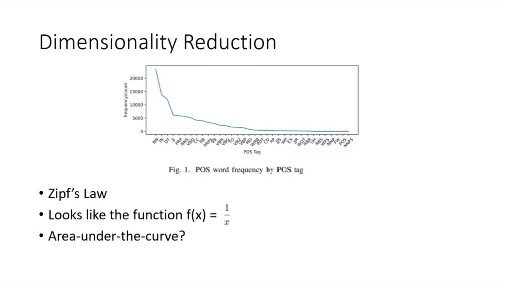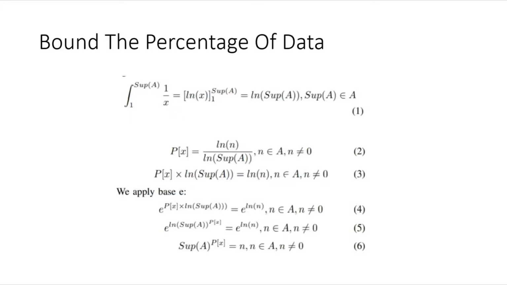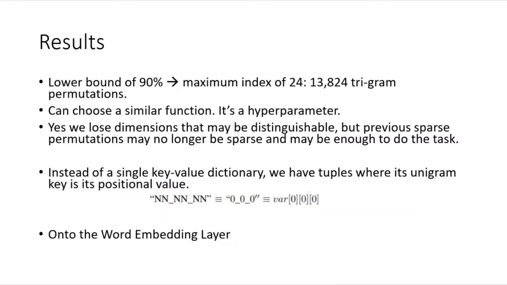Consider the graph, which is a histogram of the unigram frequency of the training data. This is Zipf's law. This graph should look familiar, so we can model it as 1 over x. We can apply an integration and manipulate the equation such that we can lower bound a percentage of data by an index. We set a lower bound of 90% of the unigram, giving us a naive permutation of 13,824. Additionally, we can model under a similar function, but this is a hyperparameter.